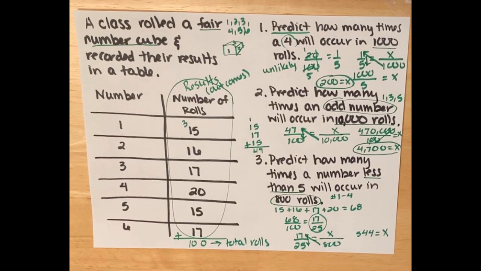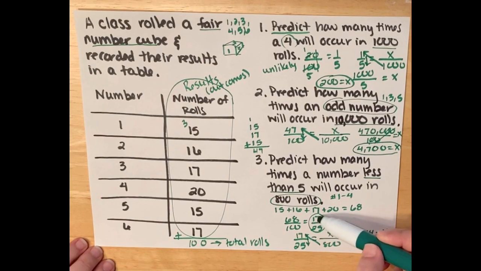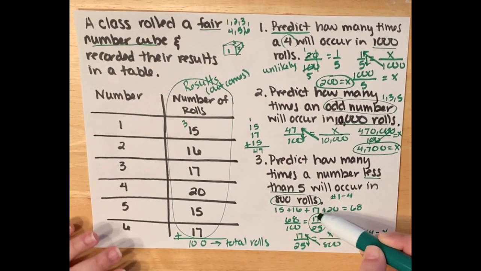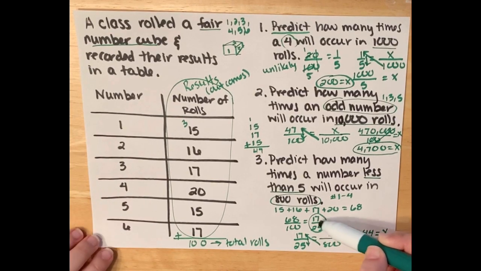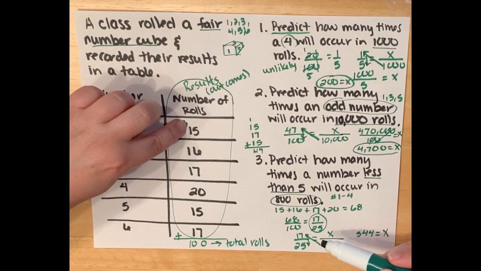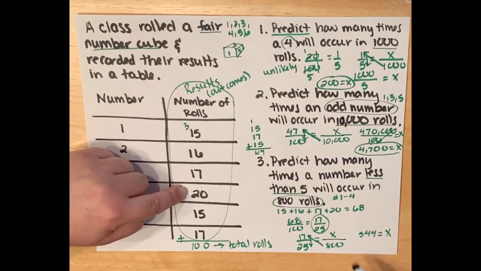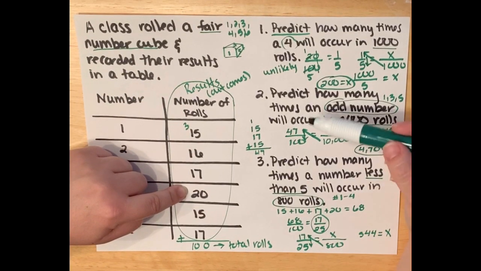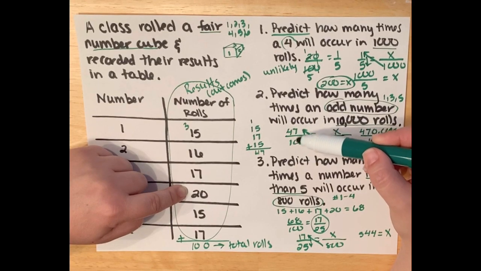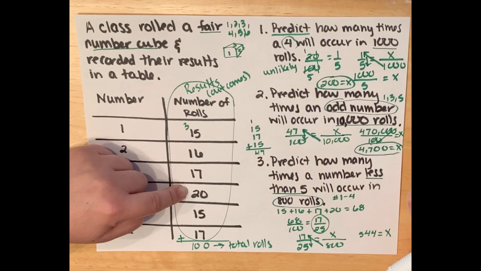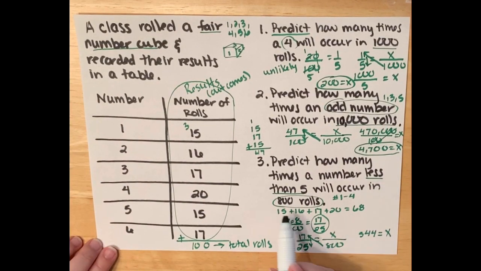If we look back at this part, 17 over 25, that is definitely over 50%, 0.5. So that's a likely event to happen, that you're going to roll a number between 1 and 4. This one's a likely event. Up here, this is really close to being 0.5, but just a little under, so it's still in the unlikely category. All right, back down to this one. So if I rolled this dice 800 times, I'm going to expect to get the number 1, 2, 3, or 4, 544 times.